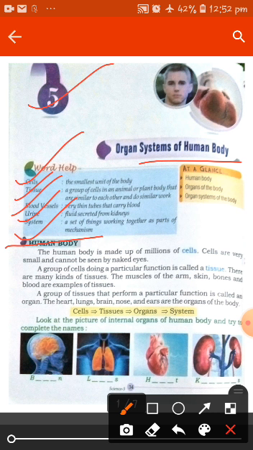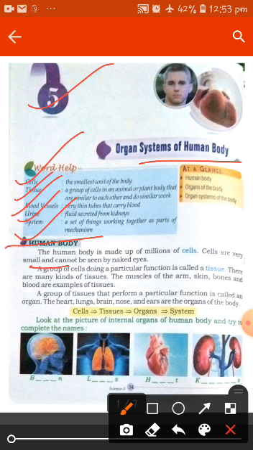Now talking about the human body, the human body is made up of millions of cells. Cells are very small and cannot be seen by the naked eye. A group of cells doing a particular function is called a tissue.